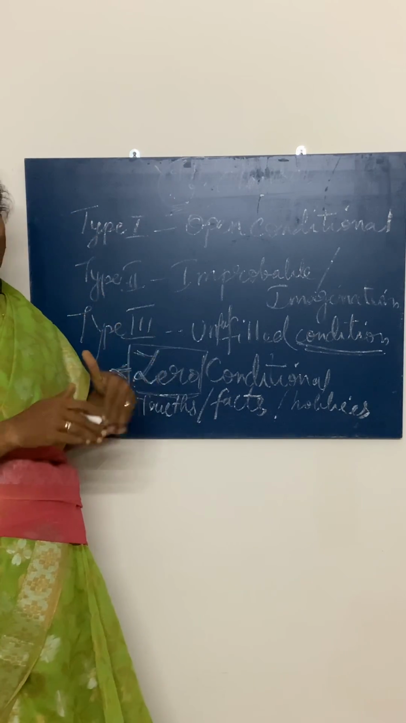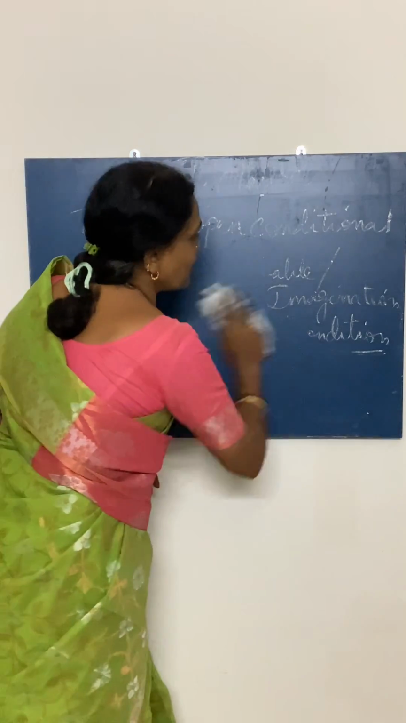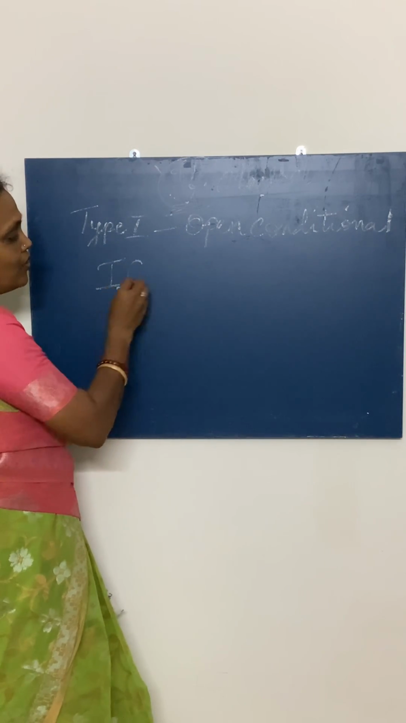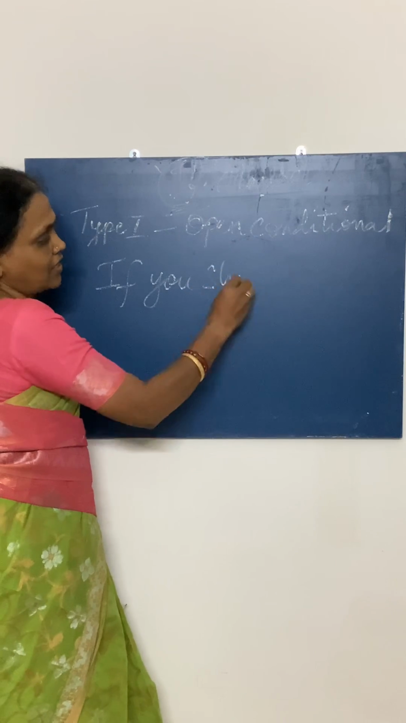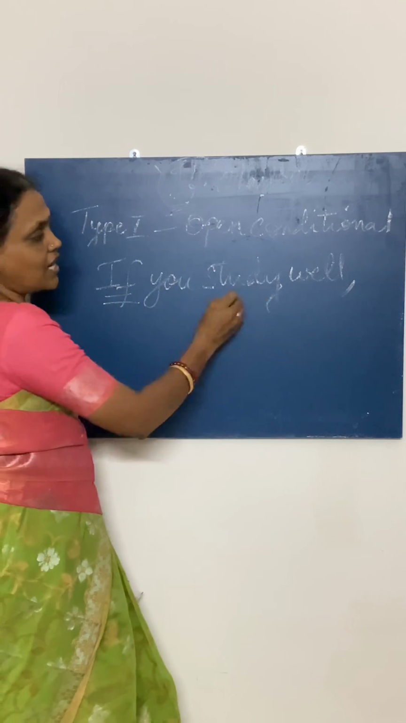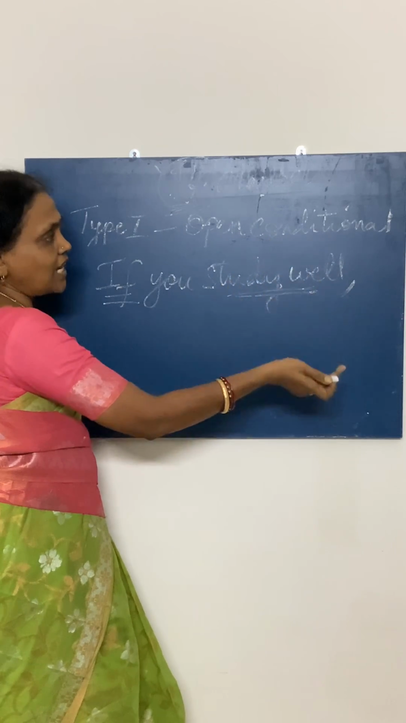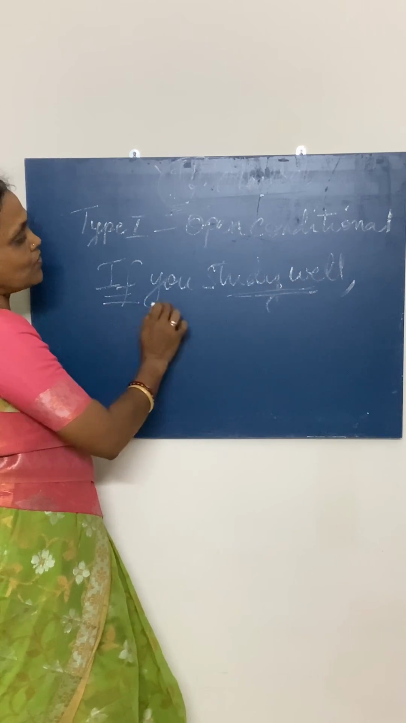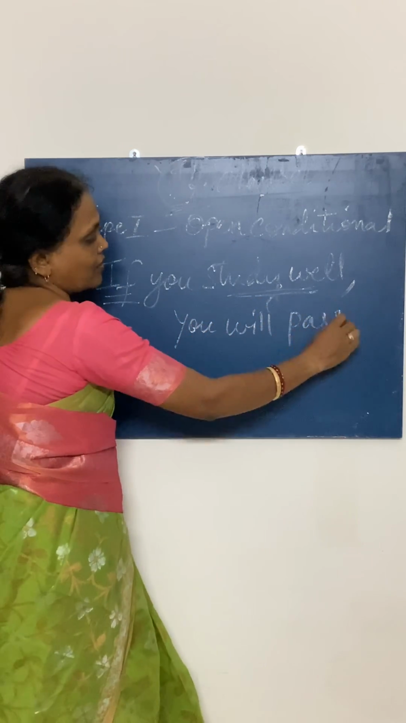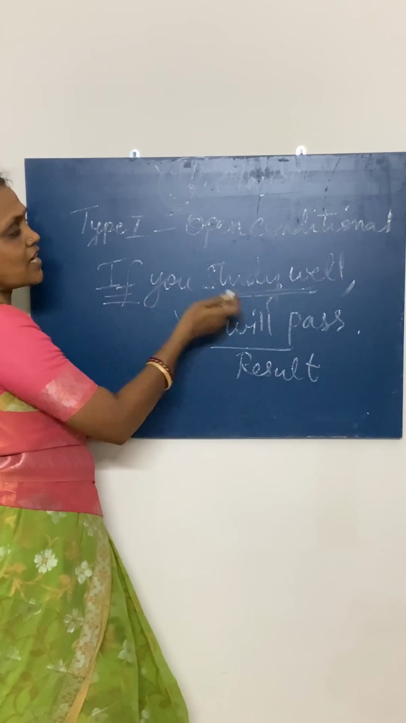Open condition means you are giving chance in the open way, that is you are given a chance. For example, if you study well, so this is your condition. If you study well, studying well is your condition. If you are doing this condition, you will get a result. That is, if you study well, you will pass. So this is the result.